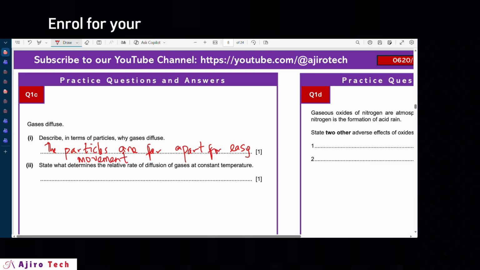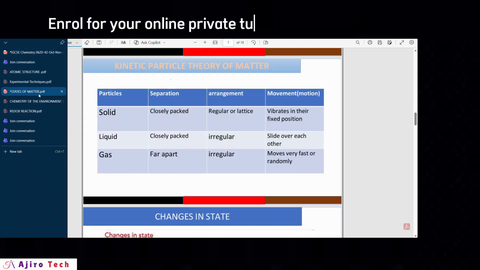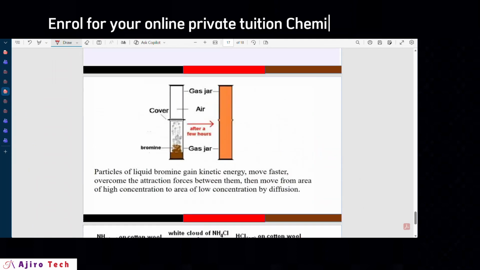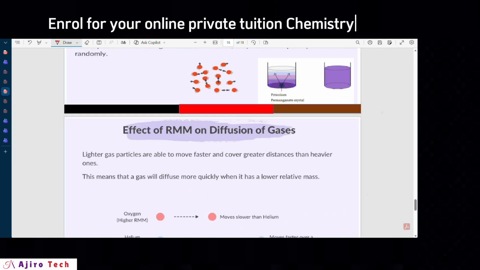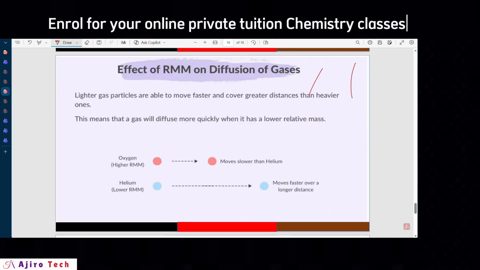Now, state what determines the relative rate of diffusion of gases at constant temperature. So also back to the syllabus, you see that diffusion is dependent on the relative molecular mass of the gas. If you look at this, you see that lighter gas particles are able to move faster and cover greater distances than heavier ones. And how do you determine what gas is heavier than the other?